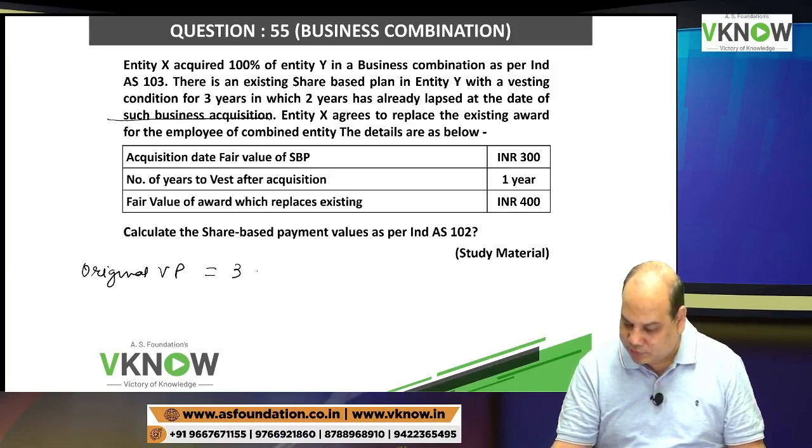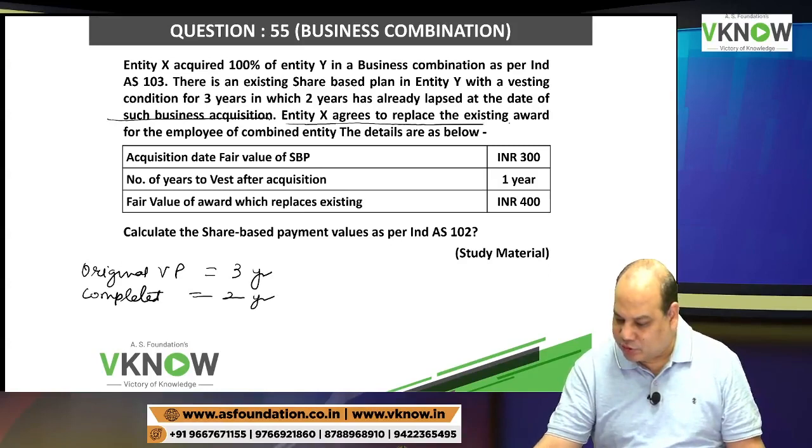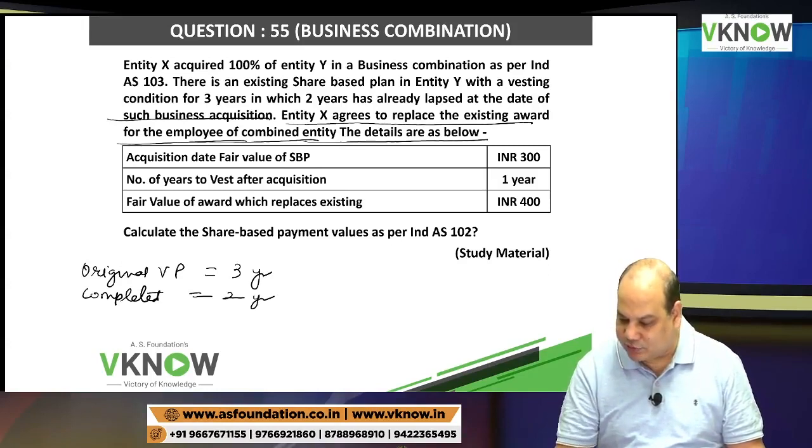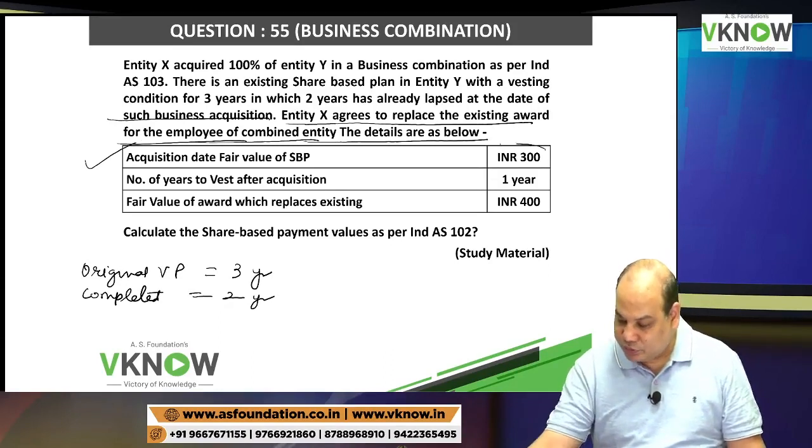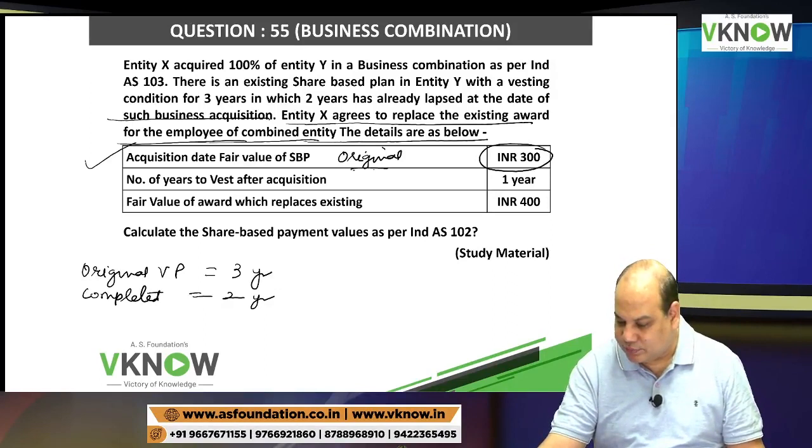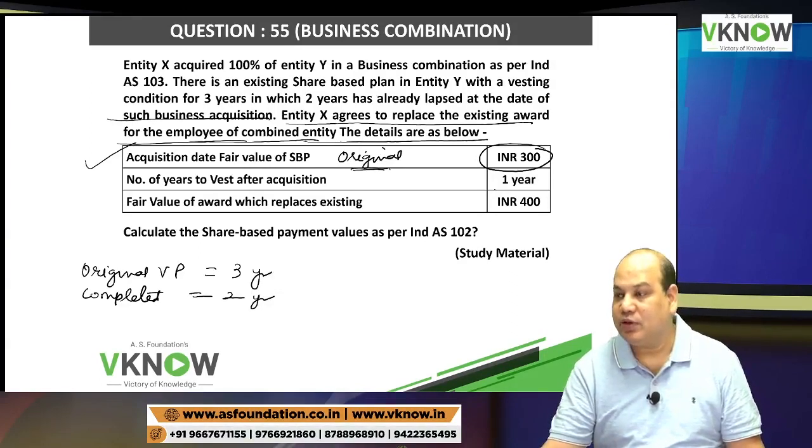VP, 3 years vesting period. Completed, 2 years. Entity X agrees to replace the existing award for employees of the combined entity. The details are as below. Acquisition date fair value 300. So this is the fair value of the original award on acquisition date. Number of years to vest after acquisition, 1 year.